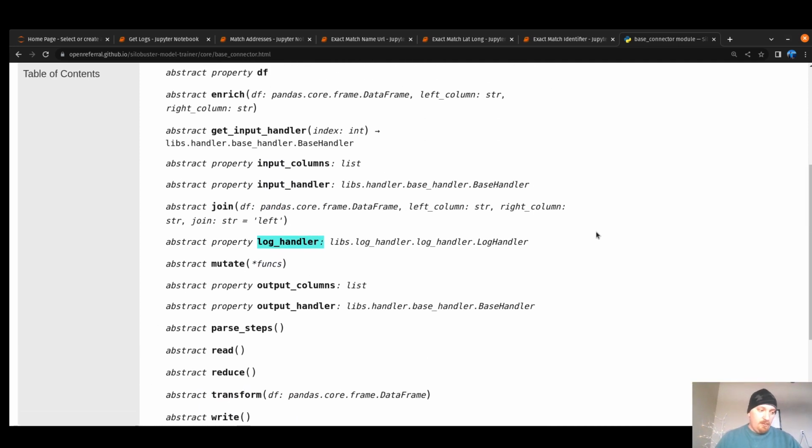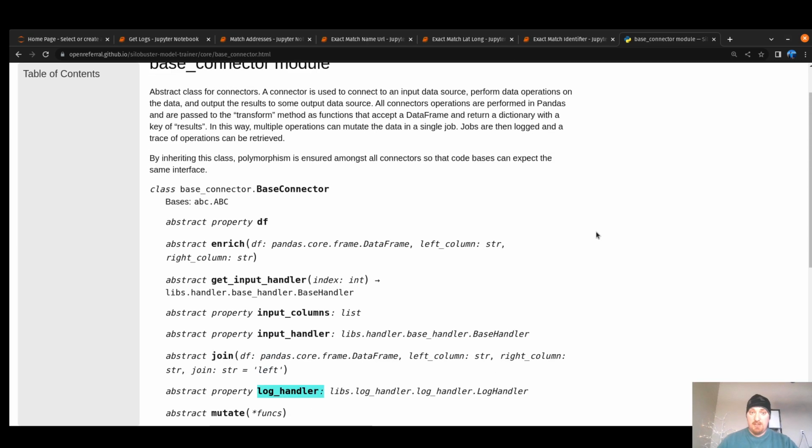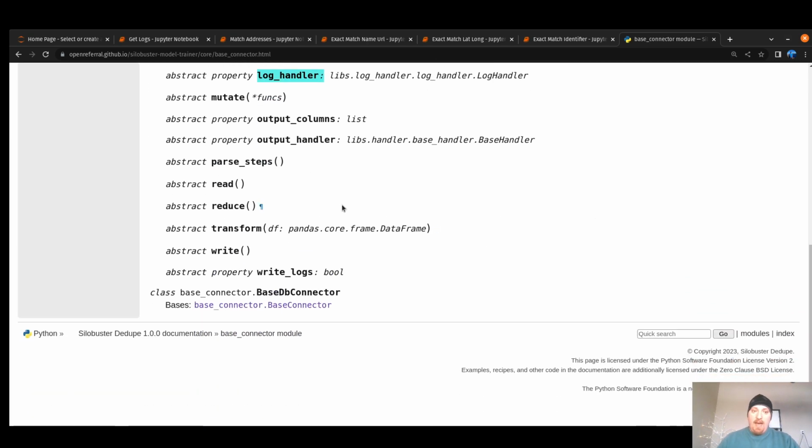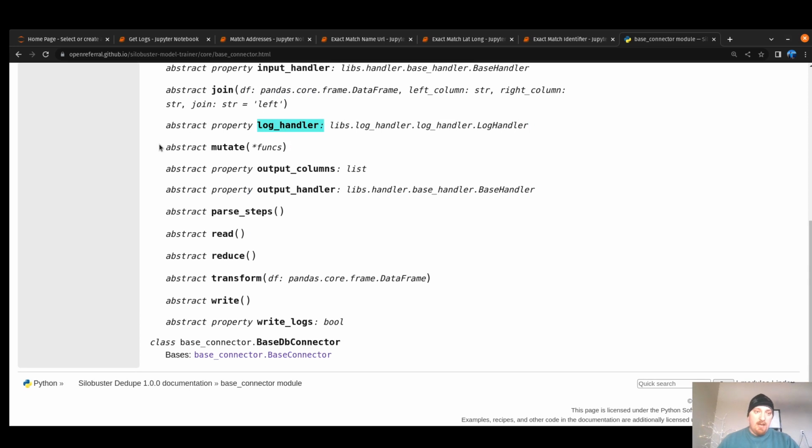The input handler will handle reading the data from our data source. The output handler will handle writing the data from our data source. And the log handler will handle logging those data changes. And the data is going to be changed using the mutate method here.